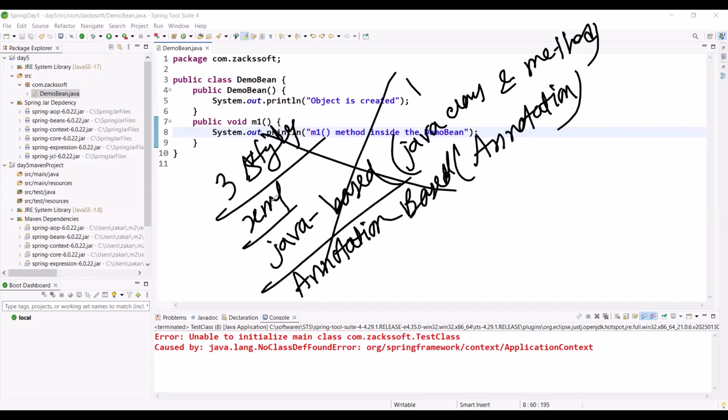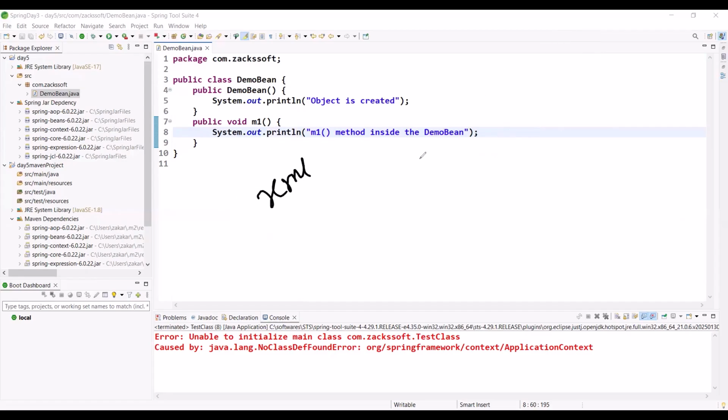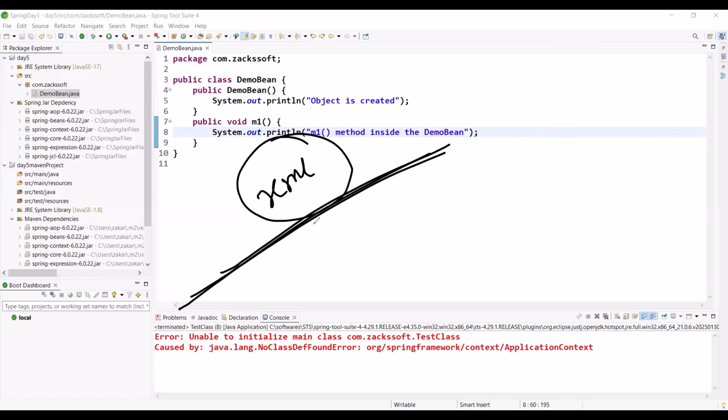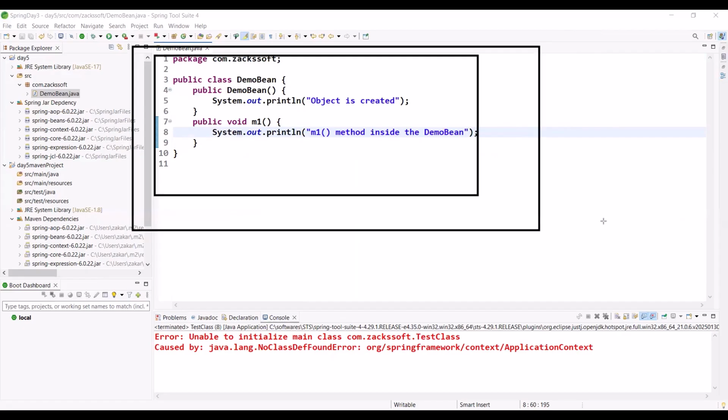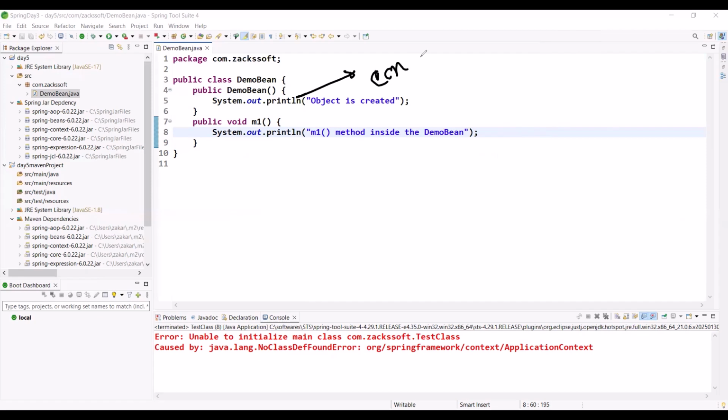So just focus on XML based configuration. Ignore everything else. Right now, can you tell me, is this class a bean class or not? No, sir. But how do we convert it into a bean class? We need to configure it.